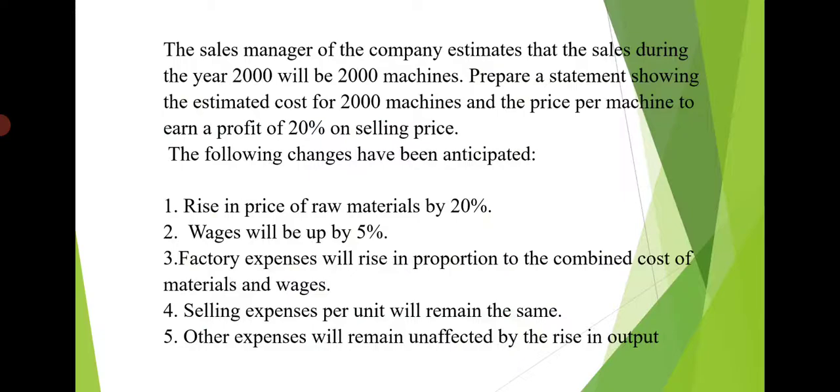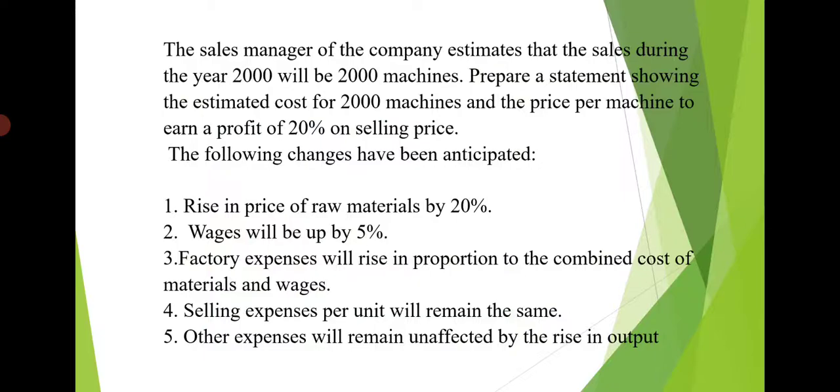So factory expenses they have given. So we have to calculate a percentage on the combined cost of the material and wages. So we have to calculate what is the percentage of factory overheads or factory expenses on the prime cost. And the selling expenses per unit will remain the same, means selling expenses here they are considering as a variable expense. Other expenses will remain unaffected by the rise in output.